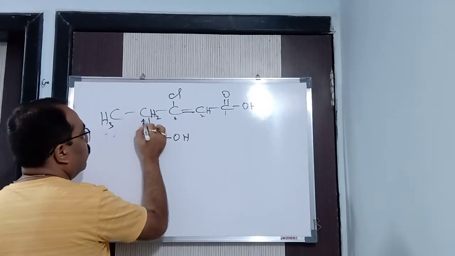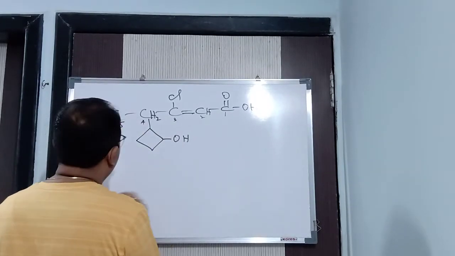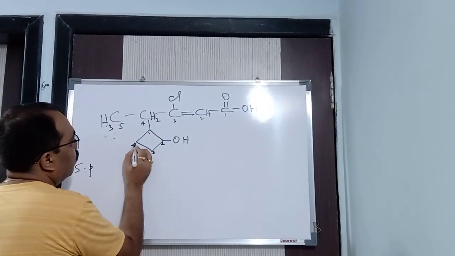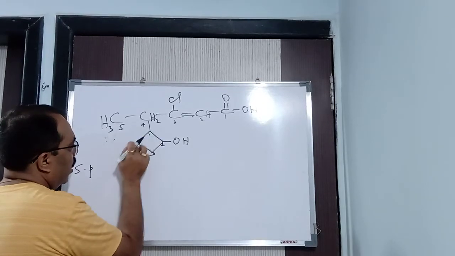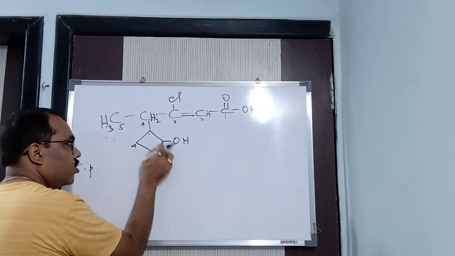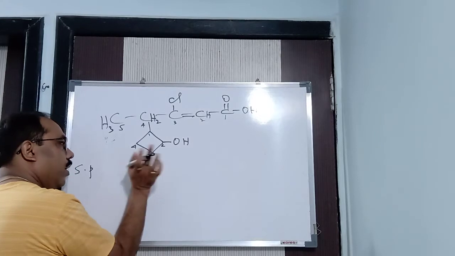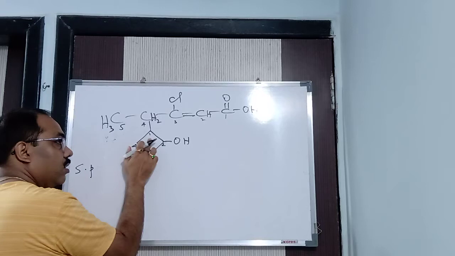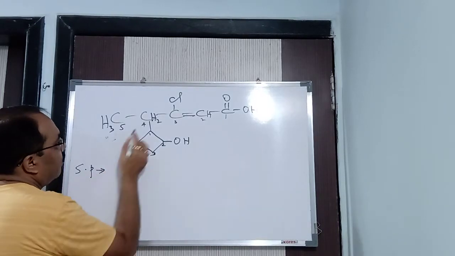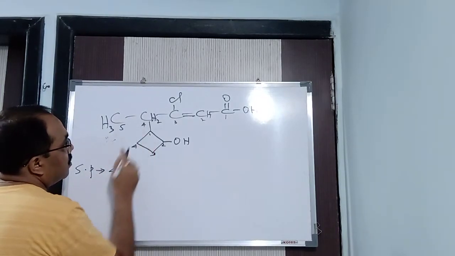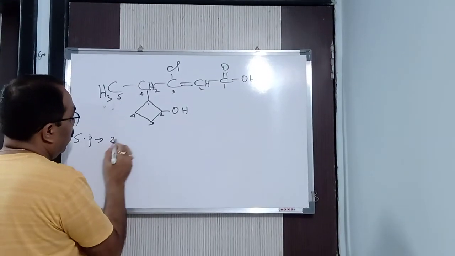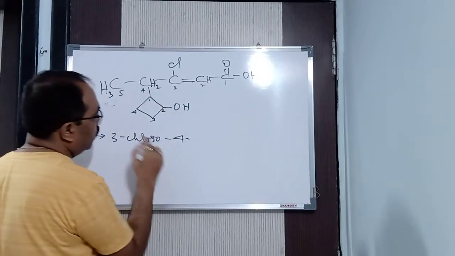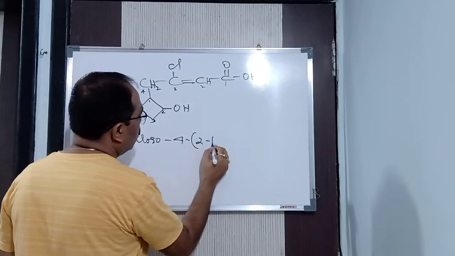1, 2, 3, 4, 5. Now here the secondary prefix, and here we will number 1, 2, 3, 4 in this way, not in this way, because in this way it will get the fourth position, and if we come this way it is the second position. Don't say, sir, this is 1. No, never. This is 1, because the branching starts from here. Got it? So for the secondary prefix, first in the third position we get chloro, 3-chloro. Then in the fourth position what we get? We get 2-hydroxy.